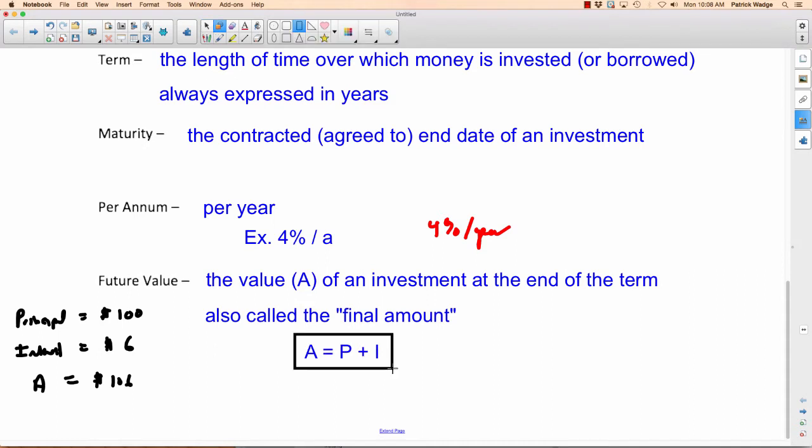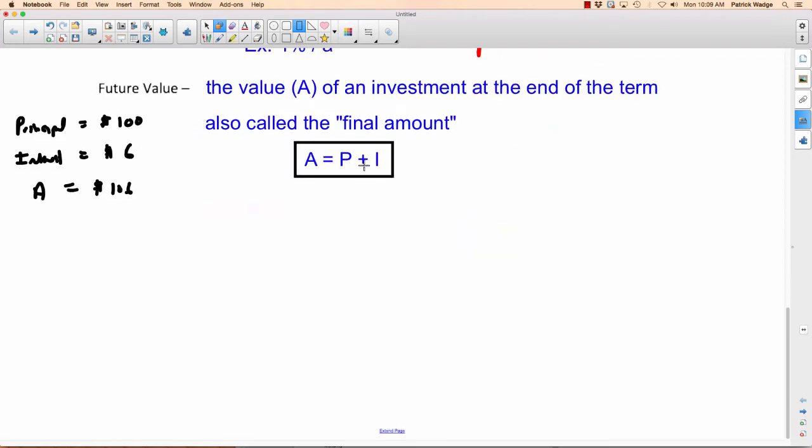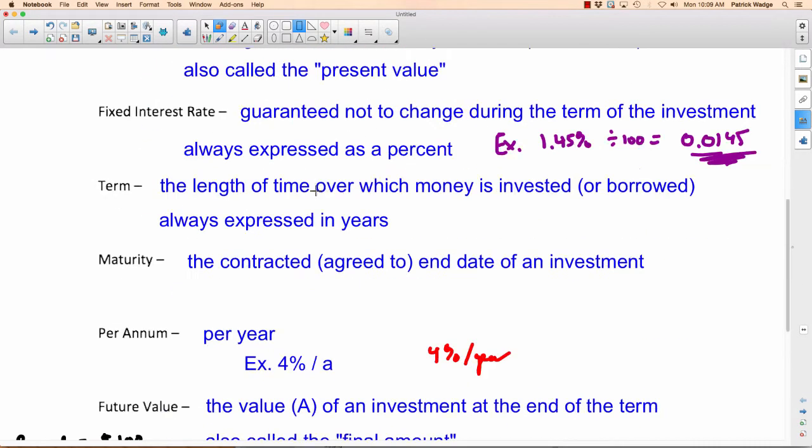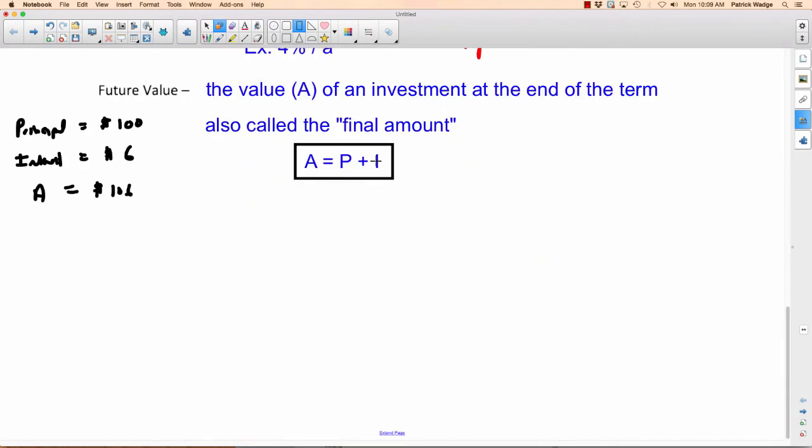And here's the formula. So you have to be careful when you're doing these questions. Sometimes they'll just ask you for the interest. Sometimes they'll ask you for the future value. So if they're asking you for future value, you have to do 2 steps. Although you could do it in 1 step just by thinking, what's the formula for I, for interest? Well, we put that up here. I equals PRT. So I could replace this I with PRT, which would give me A equals P, that same P here, and then I, and I is the same as PRT, right?